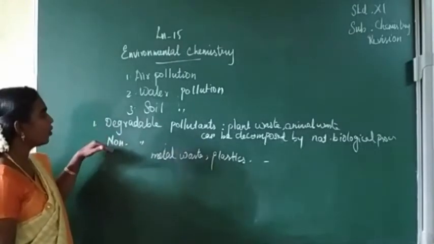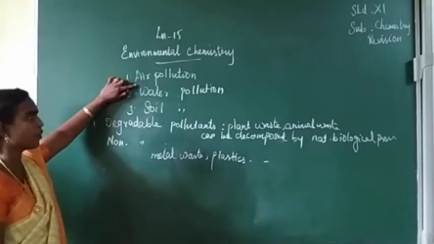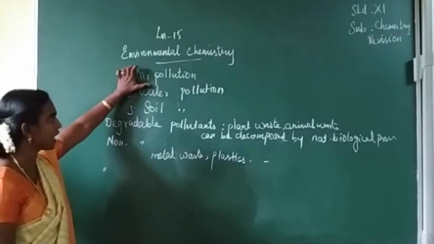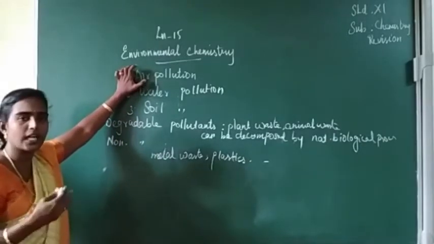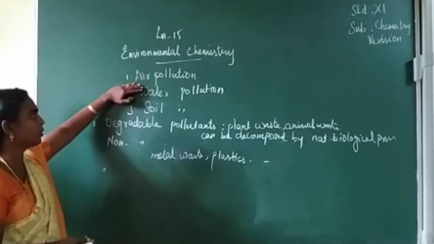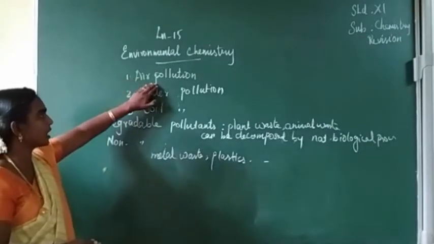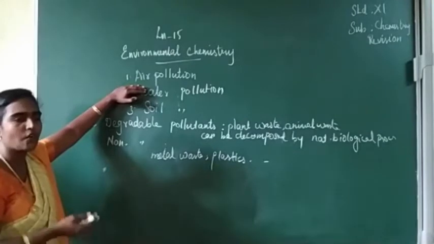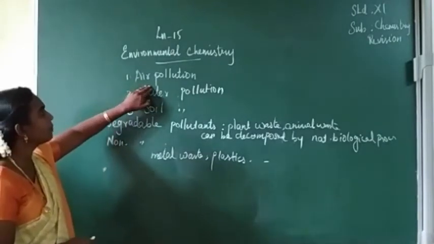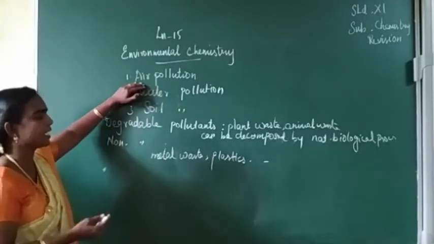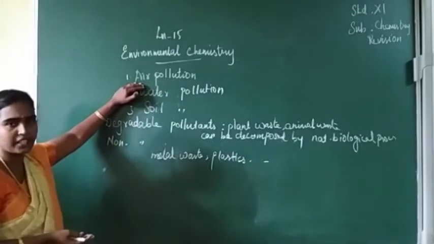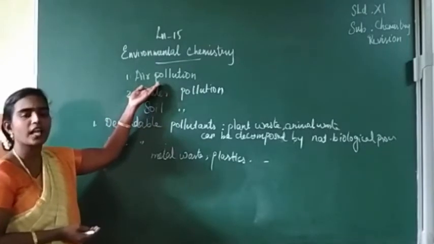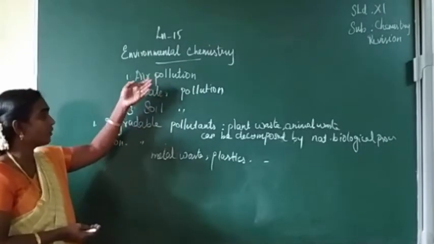Okay. So now we are going to discuss the first pollution, air pollution. From the word itself you can understand; even from your lower classes maybe you have learned about this. Air pollution is any chemical substance which causes a harmful effect on air.